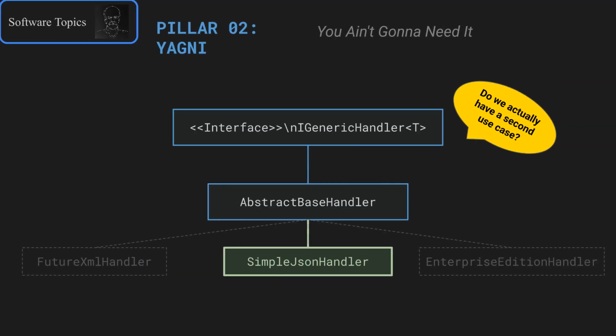The second pillar connects to YAGNI. You ain't gonna need it. Often we violate KISS by building features for future use cases that never happen. We create generic interfaces for a problem we only have once.